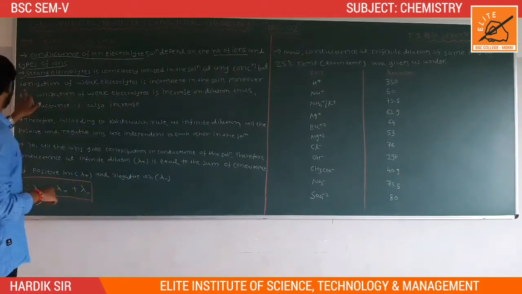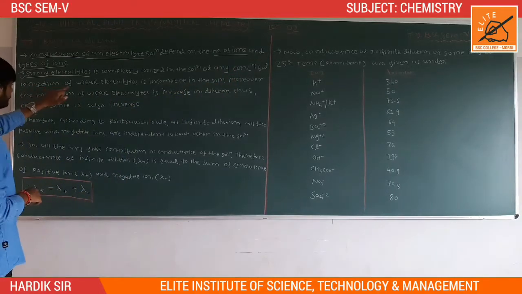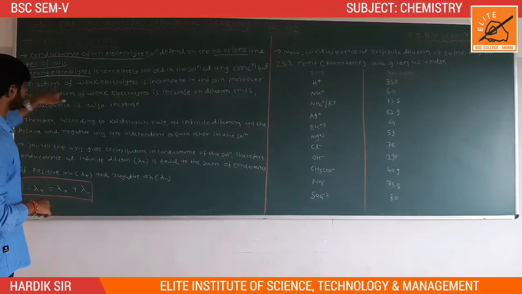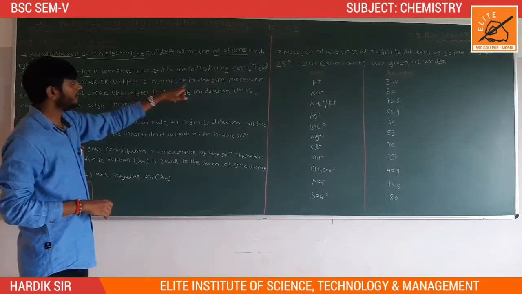But the ionization of a weak electrolyte is incomplete in the solution.